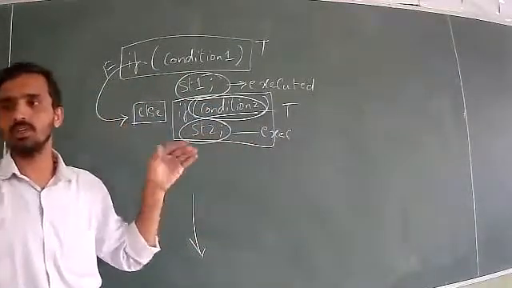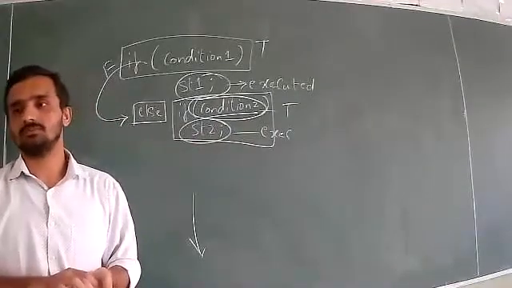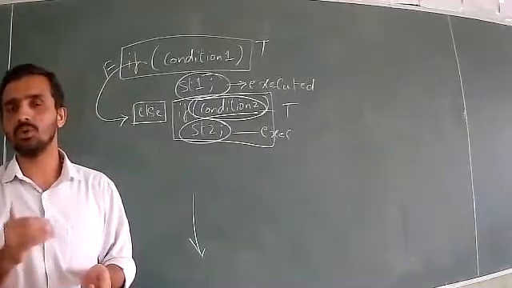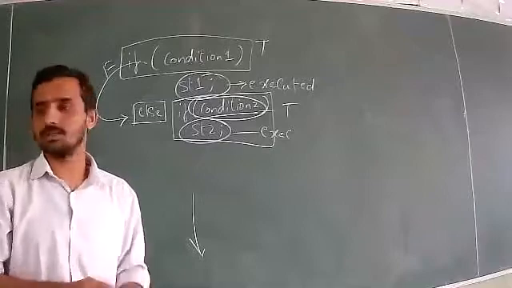When you say it is moving to the next condition, it means the previous condition is false. It's very simple. When you say it is moving to the next condition, it means the previous condition is false. Okay. Now we'll see the example.